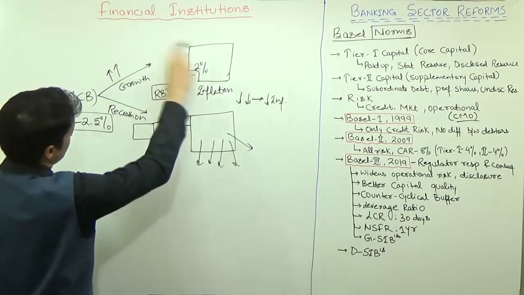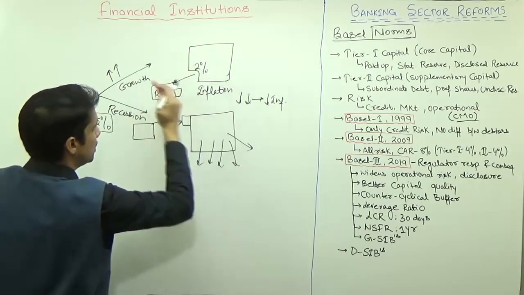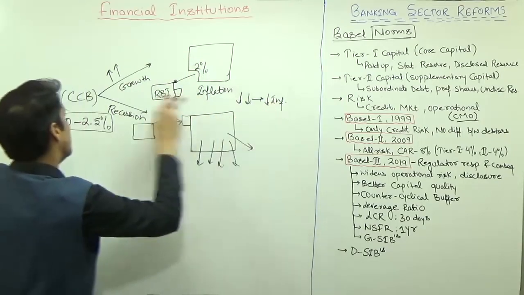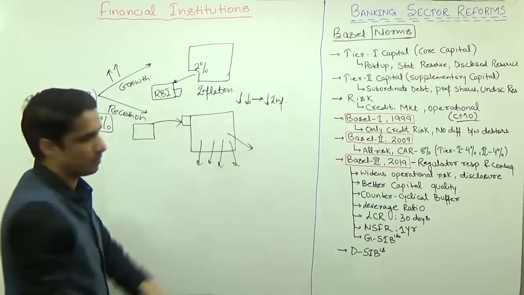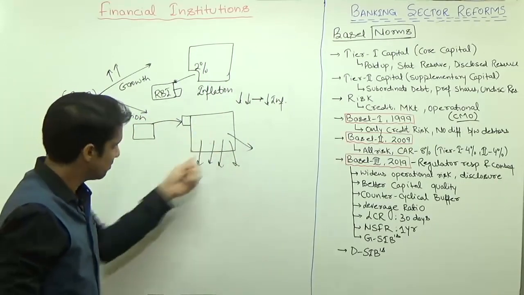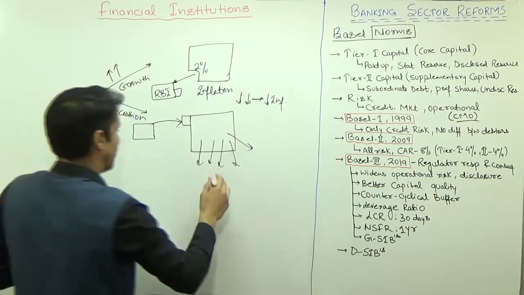So during growth time you will remove this extra liquidity to curb inflation, and during recession this extra liquidity can be injected from the central bank so that more and more lending will take place, and that can look after the impact of recession.